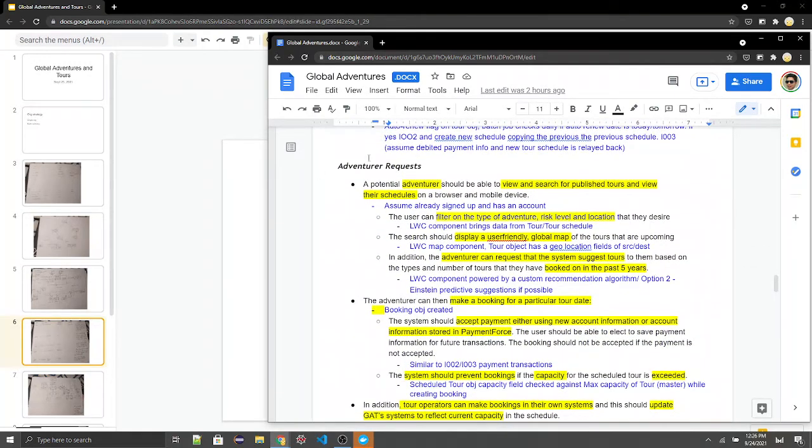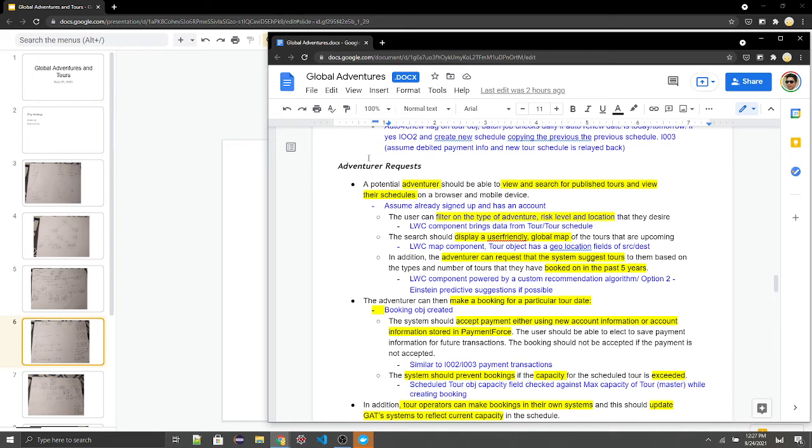Next set of requirements are around adventure request. A potential adventurer should be able to view and search for published tours and view their schedules. So we are here assuming that they are already signed up and they have an account, and on the community there will be a tab that allows them to see this information. The sharing rules will be defined so that everybody has view all access for published tours and their published schedules. The user can filter on the type of adventure, risk level, and location.